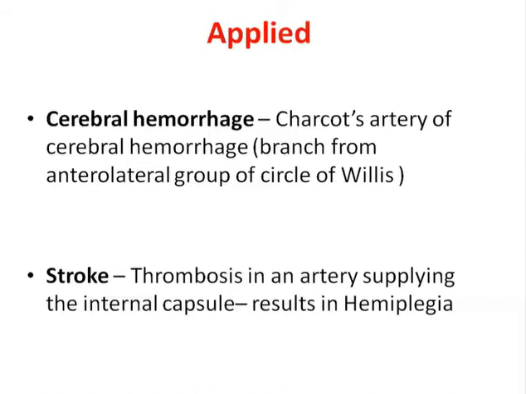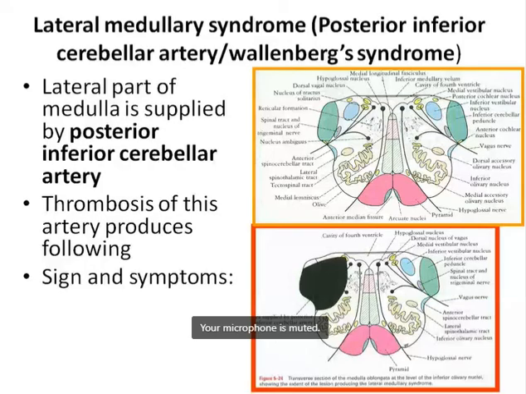Other clinical pathologies are the lateral medullary syndrome, medial medullary syndrome, and Weber's disease. Talking about the lateral medullary syndrome, the posterior inferior cerebellar artery is a branch of the vertebral artery.